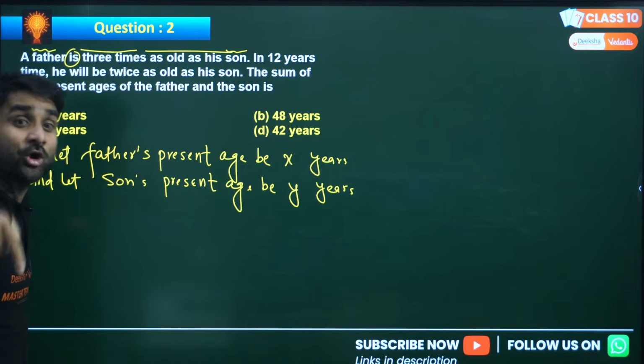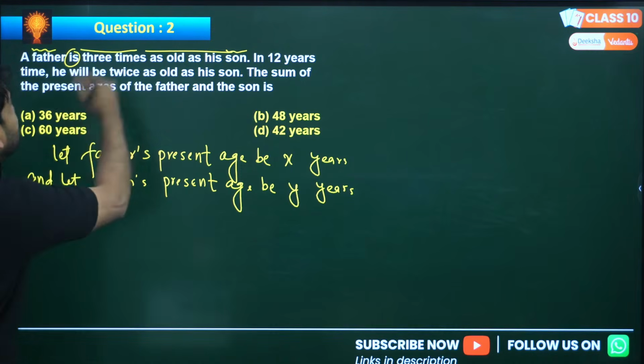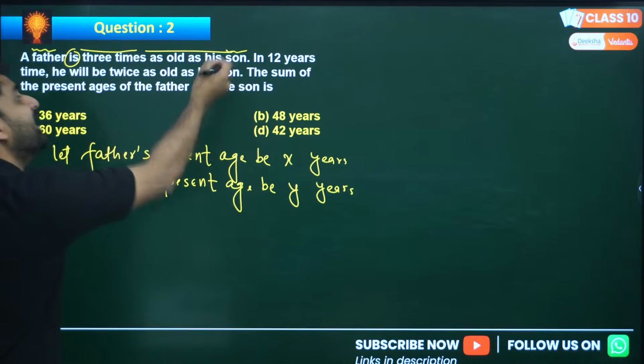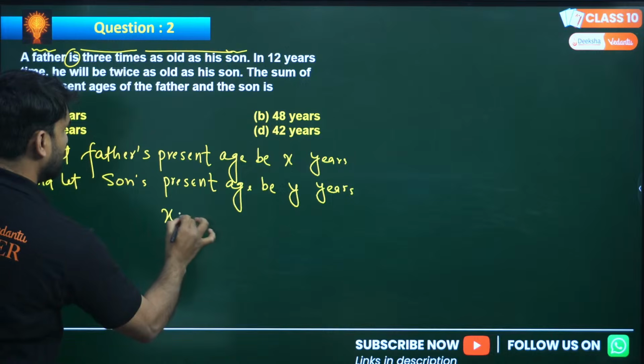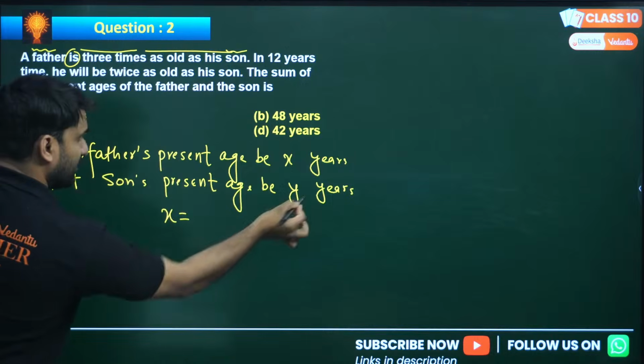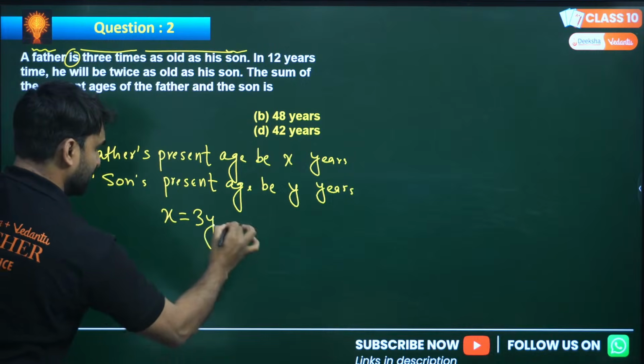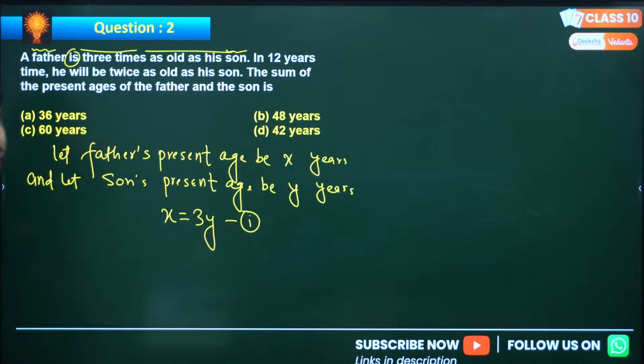Is means we are talking about present age. So father's present age is 3 times as old as his son. So father's present age is X, so X is equal to what? 3 times Y, the son's present age. X equals 3Y. This is your first equation.